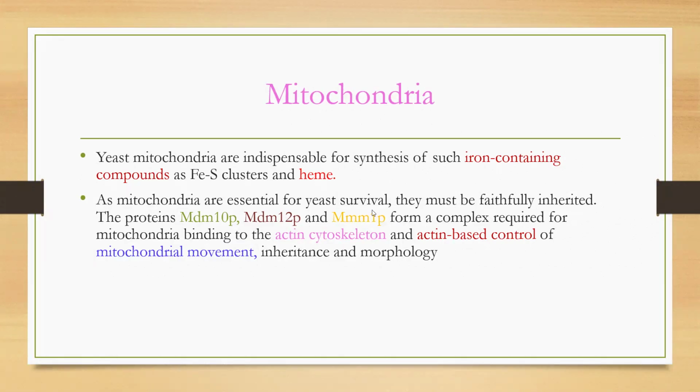Main function of mitochondria. The mitochondria's primary function is to produce energy through the process of oxidative phosphorylation. This is the main primary function of mitochondria. Okay, it's very, very important. Produce energy through the process of oxidative phosphorylation.